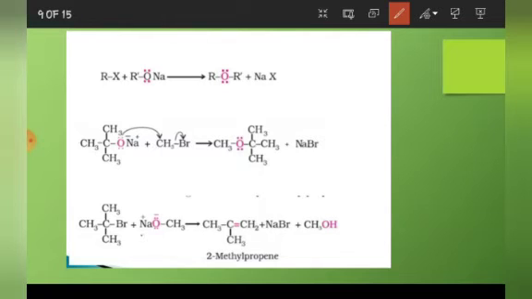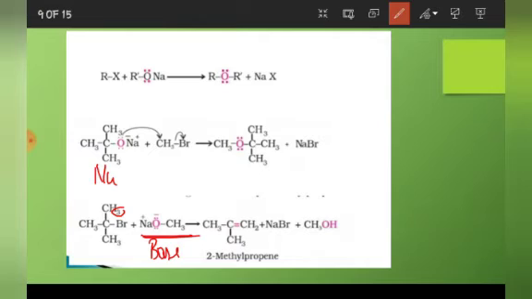Here this will act as a base. You need to remember this. I told you it can act as a nucleophile and a base, but in this case elimination will take place and it will act as a base. So what it will do? It will eliminate any of the beta hydrogen. Here see, if we remove this hydrogen, what will happen?